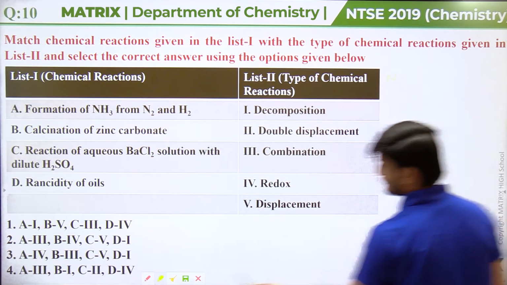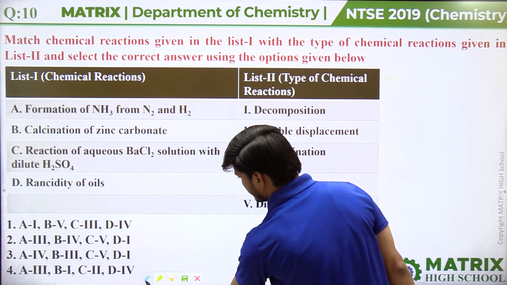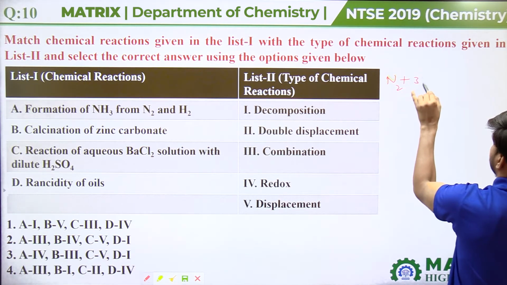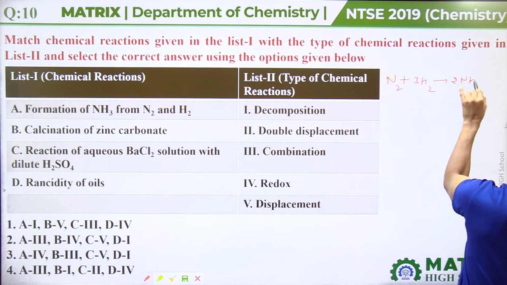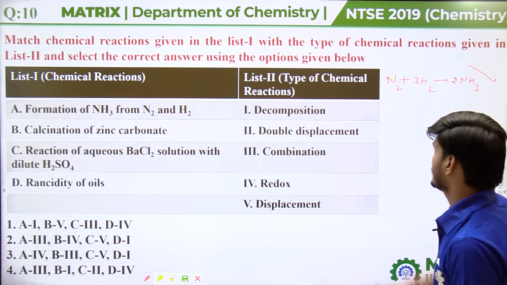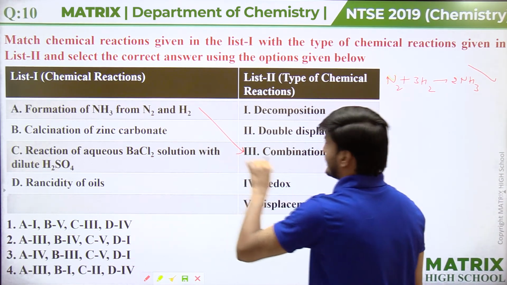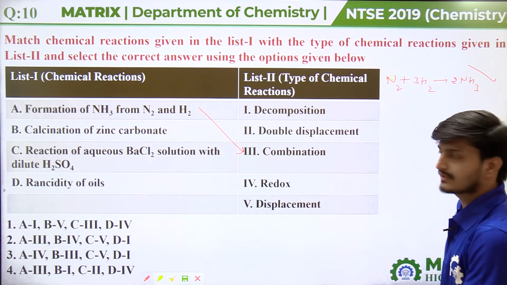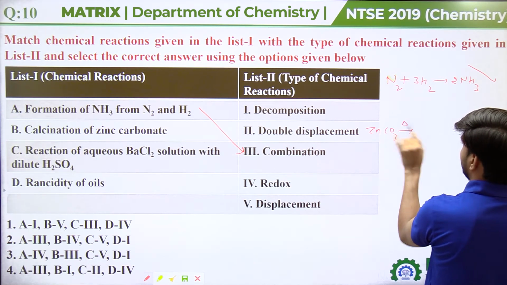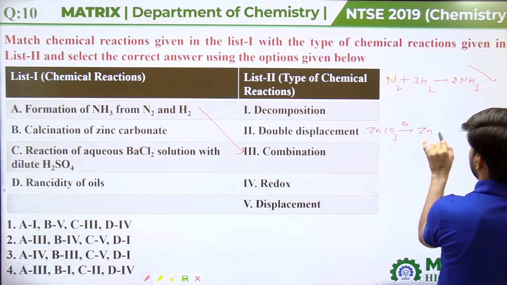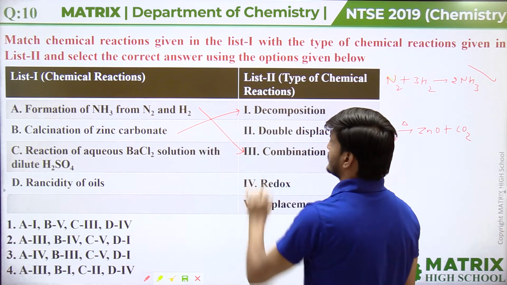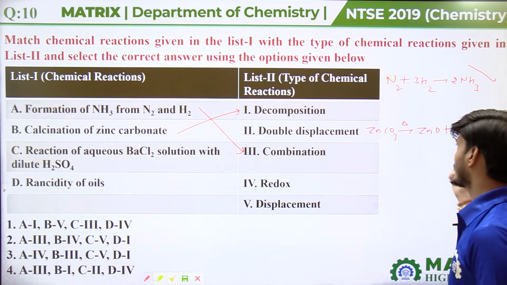The reaction is nitrogen reacts with hydrogen to form ammonia. So what should be the type of this reaction? The type of this reaction should be combination. It is an example of combination reaction. Calcination of zinc carbonate. Zinc carbonate is ZnCO3. When it is heated in absence of air, then it will decompose to form ZnO plus CO2. So it should be an example of decomposition reaction, because in it a substance is breaking down into two or more substances.